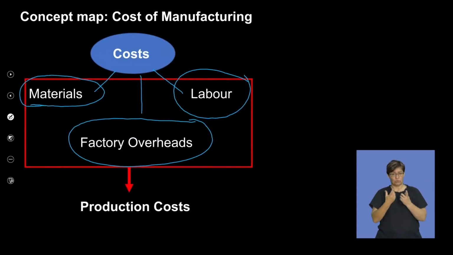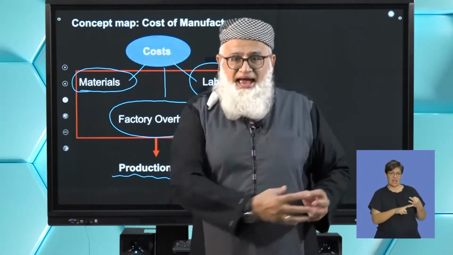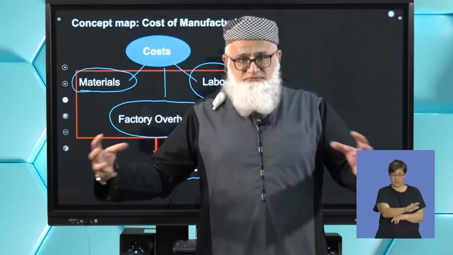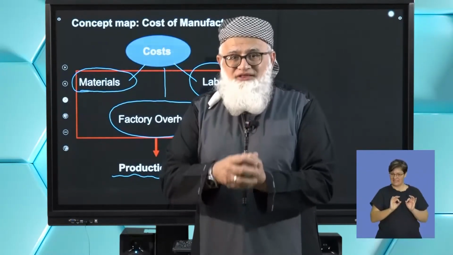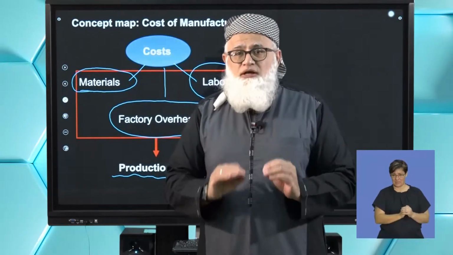As you can see what we've done here for you on this slide, we've shown you that all of these cost components are what we call our production costs. In other words, these cost components will affect the cost price of that product. So you've used so much of material, you've used so much of labor, and your factory overheads component is brought together to give you the actual cost price of making that particular product.